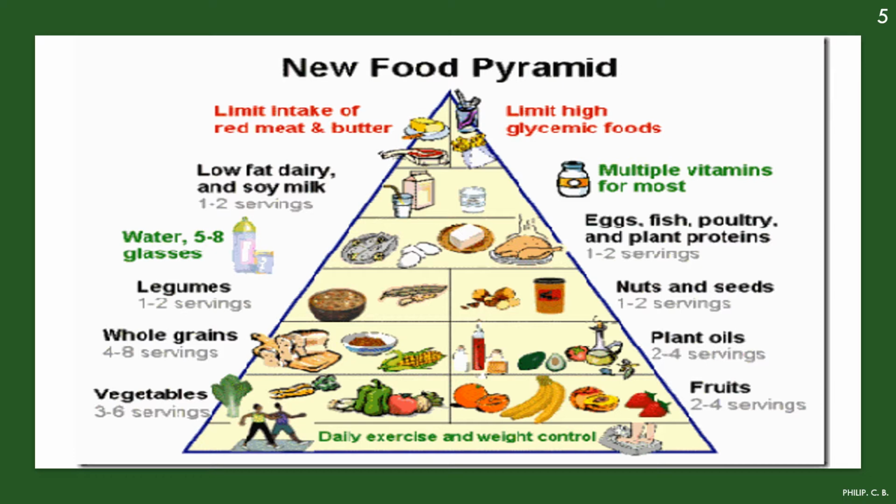And again at the lower basal region, vegetables 3 to 6, which has got all the nutrients, minerals and most important fibers for proper metabolism and digestion, along with the fruits, which may also be 2 to 4 servings. Last but not the least, the daily exercise and weight control, because whatever food you are having, digestion is necessary, and for proper digestion our body system should work properly, and for that purpose daily exercise is also required, so that our weight will be controlled, the digestive system functioning will be proper.